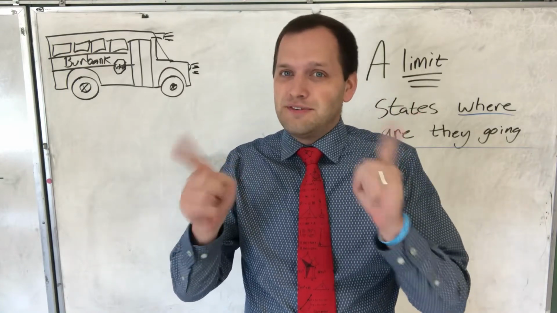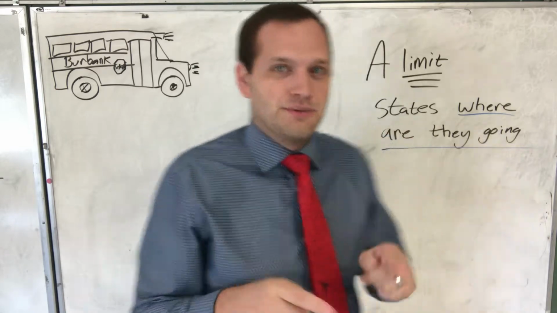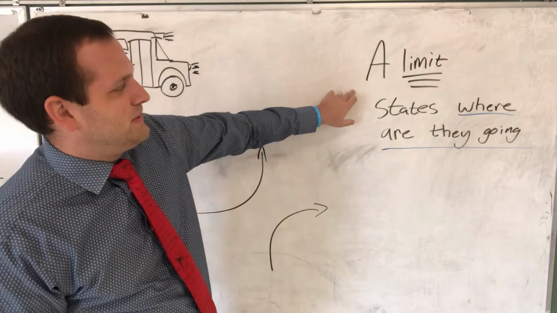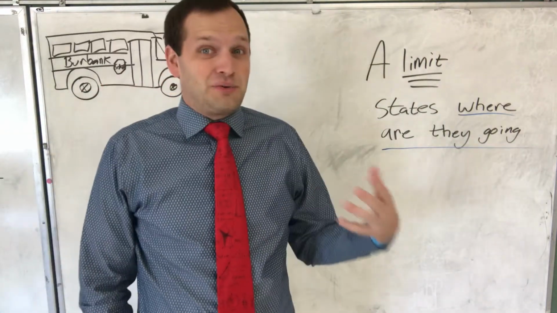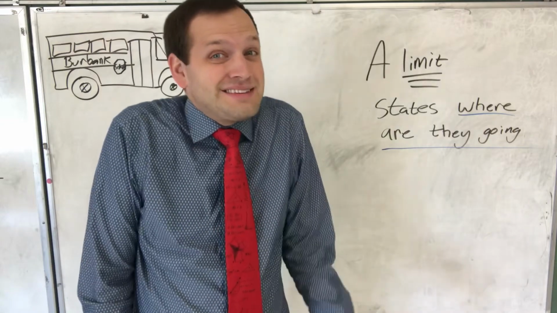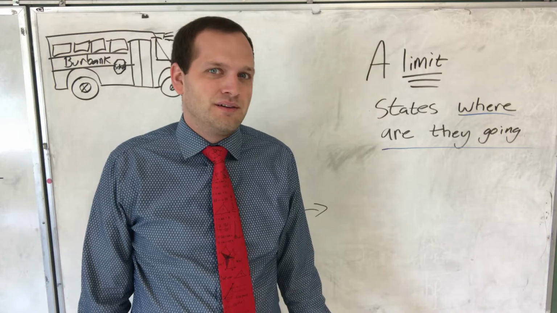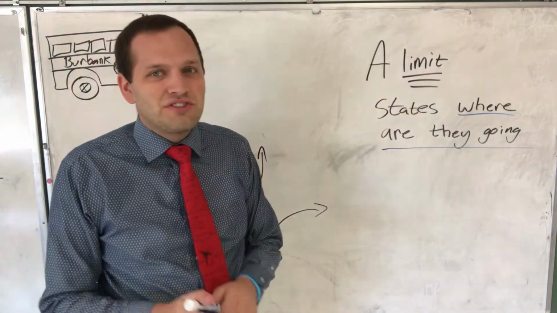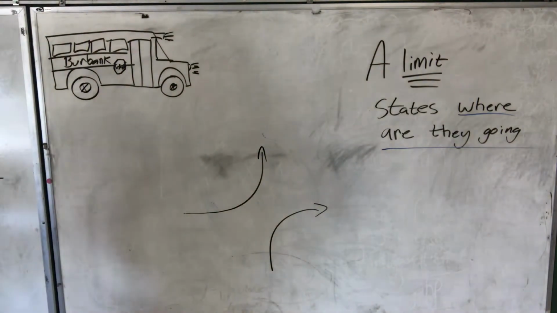There are two differences, okay? Where are you going? Where are you? So the definition of a limit would be stating where they are going. Once the school bus arrives at school, that's not the limit anymore. We're not going to school anymore. We're already here, okay? As far as limits are concerned, we just care about where we are going. That's it.